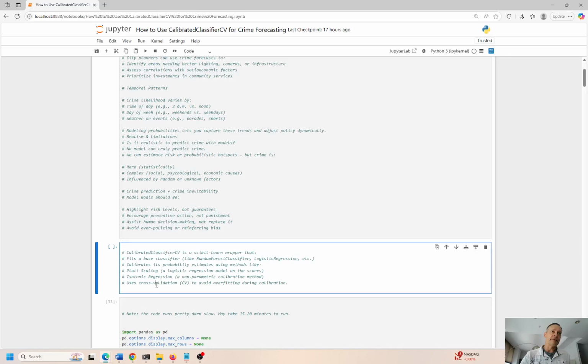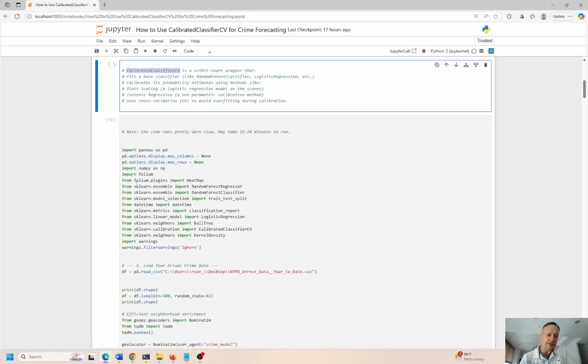They tend to be log normal, and it made sense when I first tested the model, and I got some pretty good results. The tail can be wide and kind of fat. That could indicate a lot of crime in certain areas, given the time of day, given the day of the week. And you can never have negative crime. It can't go below zero, right? You could have zero crime, you could have 100% crime, can't go below zero. So the log regressor, initially I thought was going to be pretty good, but then I steered away from that because I saw some shortcomings. So I ended up going with the calibrated classifier, and I'll show you why in just a minute.